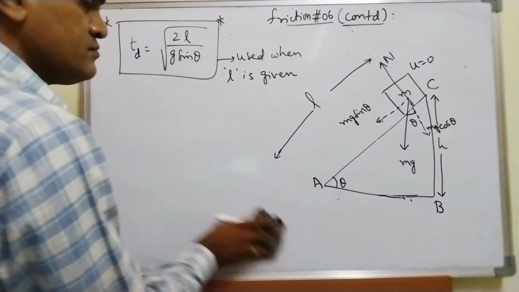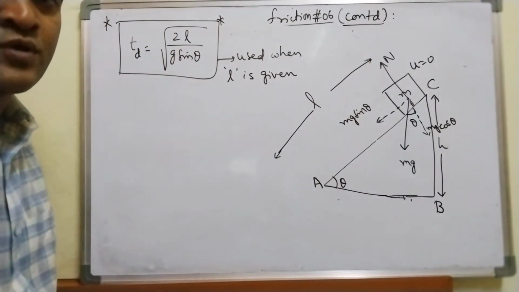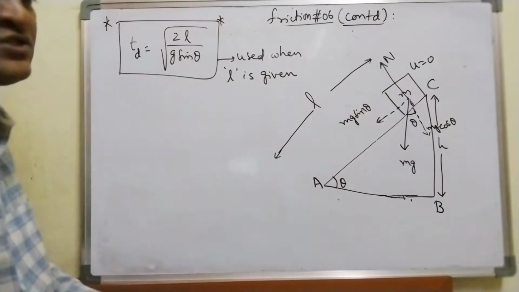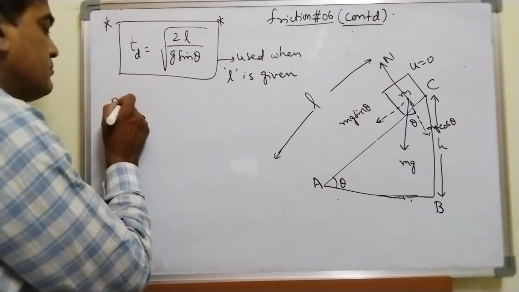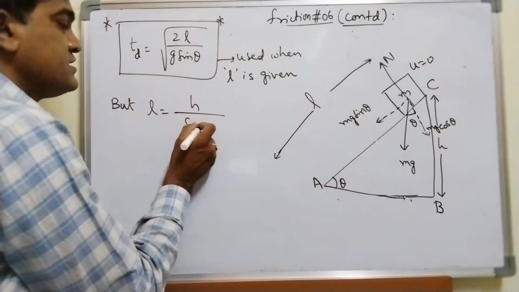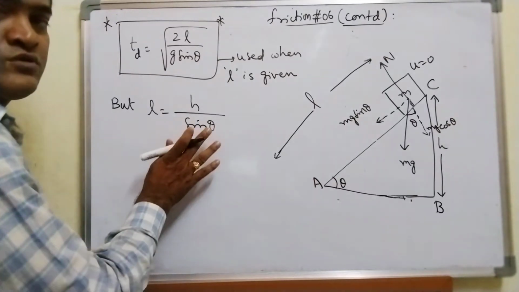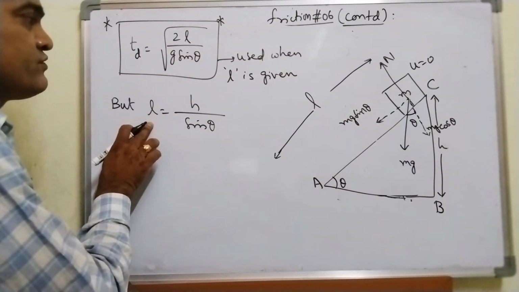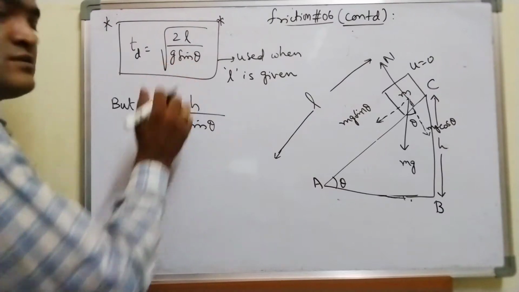Right? If I ask you numericals in terms of height H, then L is equal to H by sine theta. Just now we have discussed this formula. Now let me put the value of L is equal to H by sine theta here.